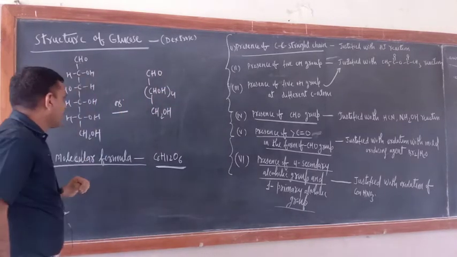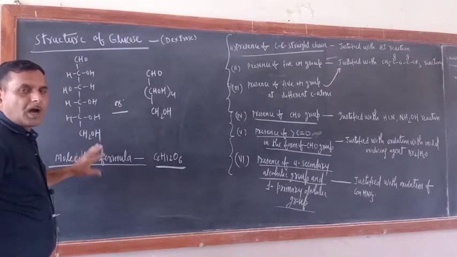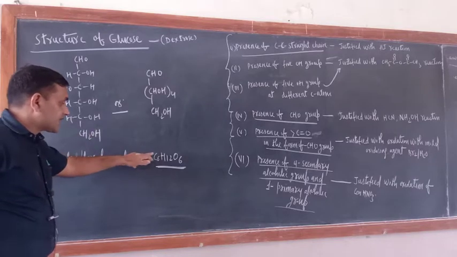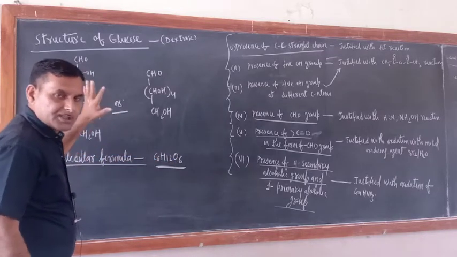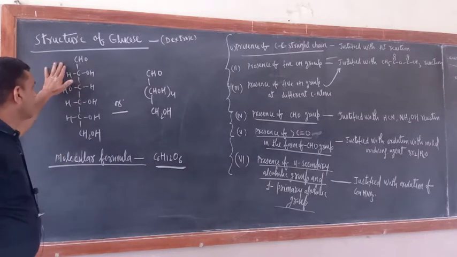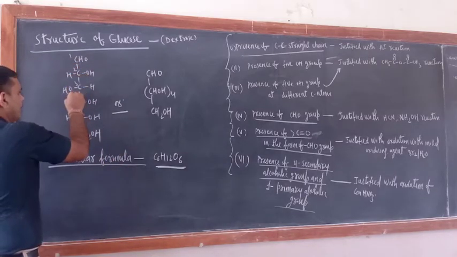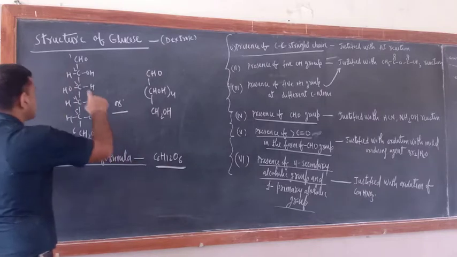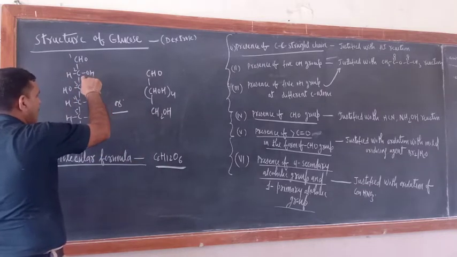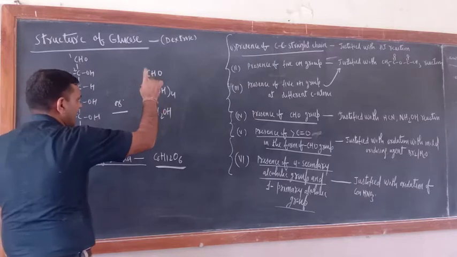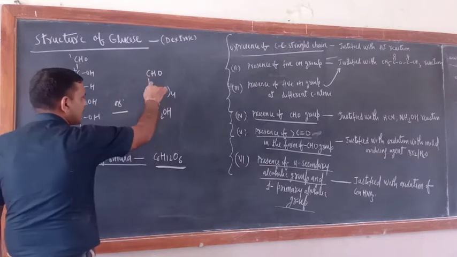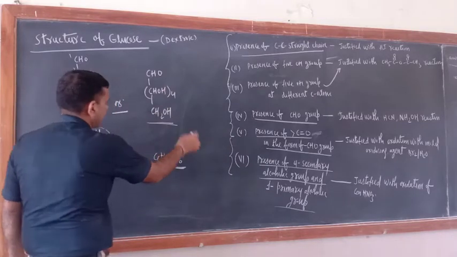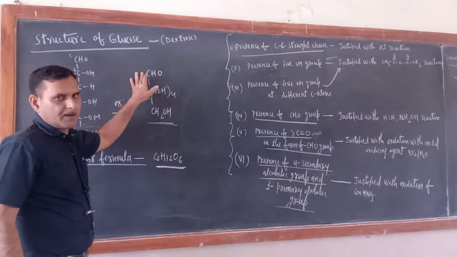Now try to understand the molecular formula of glucose assigned to it by scientists, C6H12O6, and the structure they assigned is this one: 1, 2, 3, 4, 5, 6. This can be written like that also. Just see how many CHOH groups there are: 1, 2, 3, 4. So rather than writing each one, we write (CHOH)4, and this one is CH2OH at the end. And at the first carbon atom an aldehyde group is there.